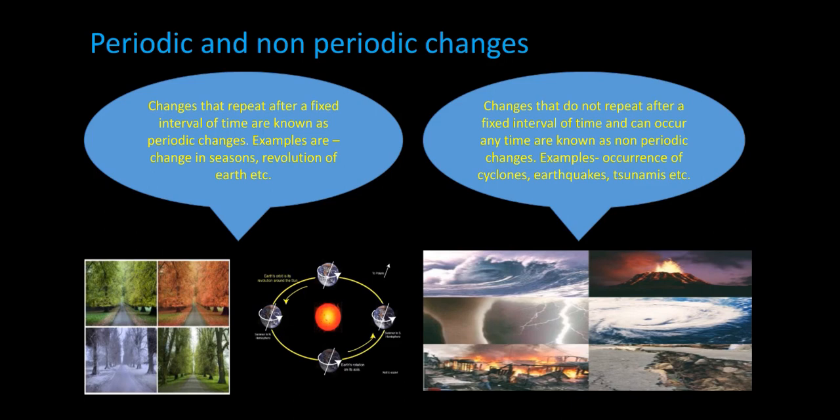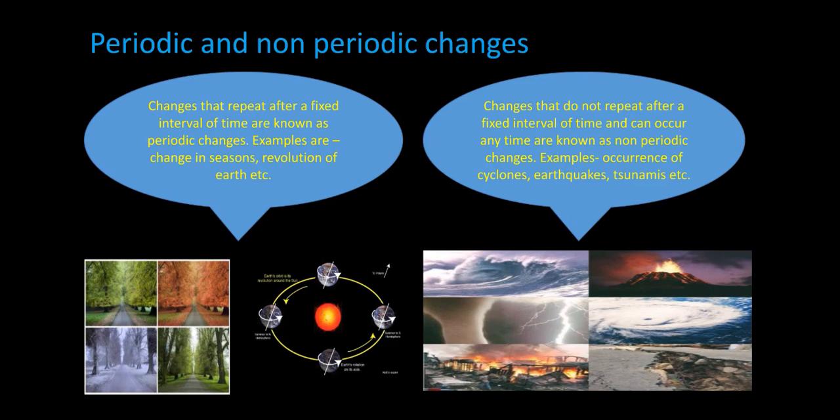All the four seasons have their months specified, that this season will last for these months. Then the revolution of the earth, there is a fixed time period for the revolution of the earth around the sun. The occurrence of day and night, in that also a fixed time period is there. The clock, which shows us time, the movements of the hands of the clock also have a particular time period which make minutes and seconds. So these kinds of changes are periodic changes.